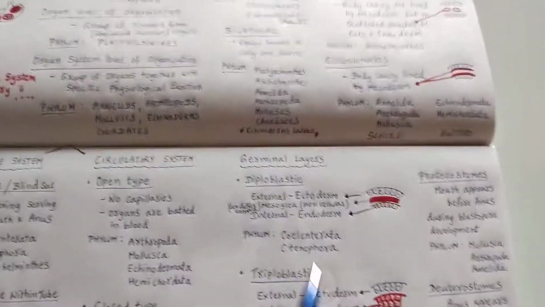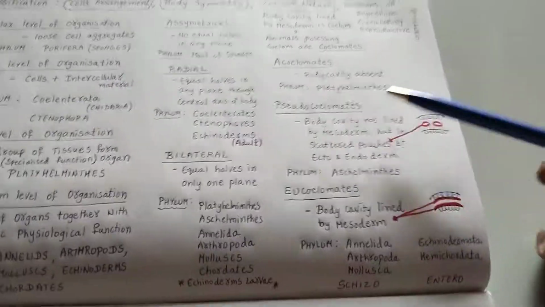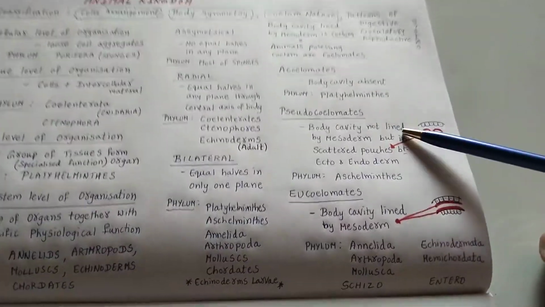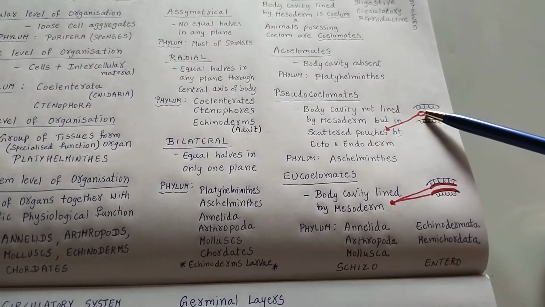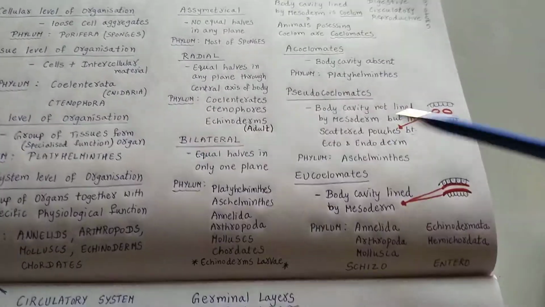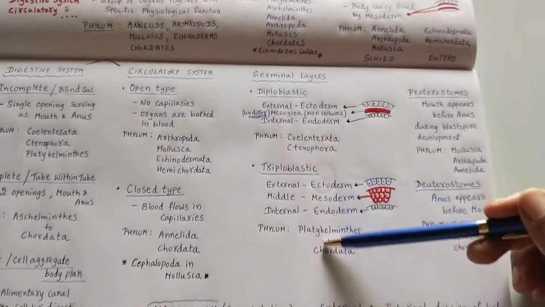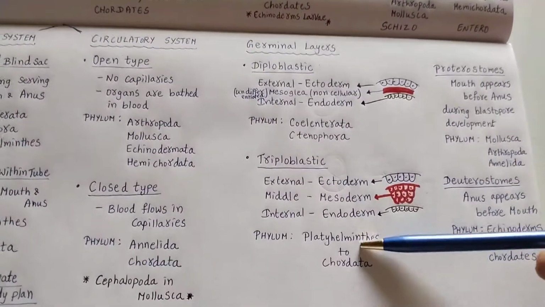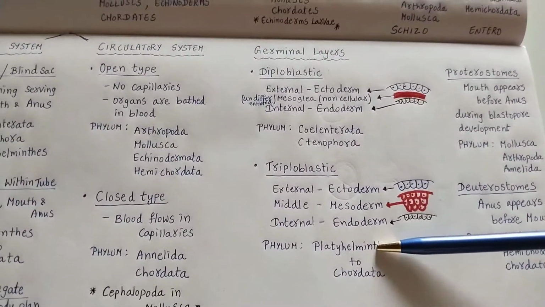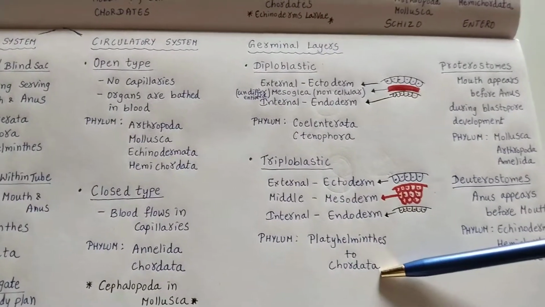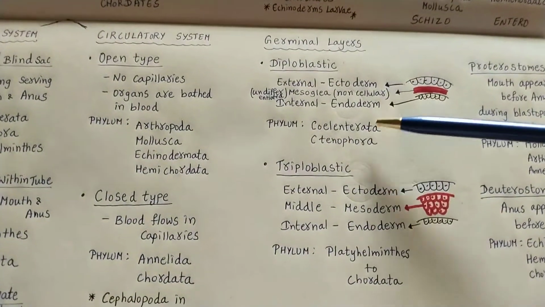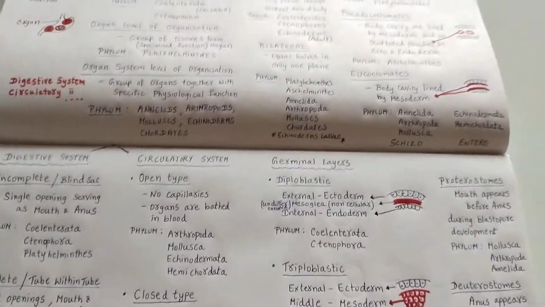These are the germinal layers. Coming to the coelom nature, if the mesoderm is in scattered pouches, it is pseudocoelome. If an exact lining is there, eucoelome. Triploblastic condition you can see from Platyhelminthes till Chordata, whereas diploblastic only in Coelenterata and Ctenophora. This is about germinal layers.